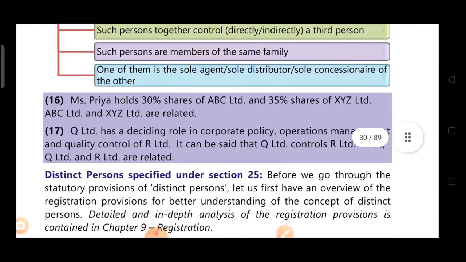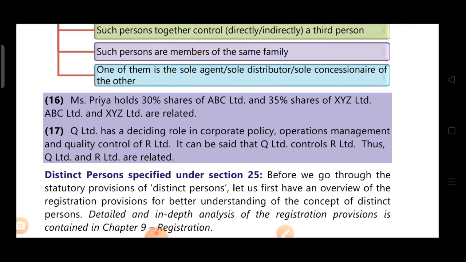Now see the example. Miss Priya holds 30% shares of ABC Limited and 35% shares of XYZ Limited. So of ABC Limited, Priya holds 30%, of XYZ Limited 35%. It is more than or equal to 25%. So we can say that ABC Limited and XYZ Limited are related. Now next example is Q Limited has a deciding role in corporate policy, operations management and quality control of R Limited. It can be said that Q Limited controls R Limited. Thus Q Limited and R Limited are related.